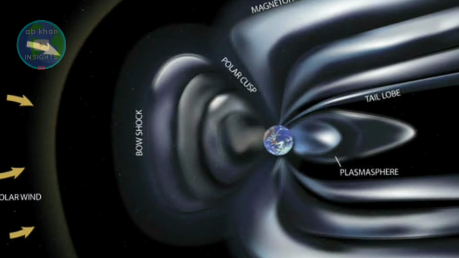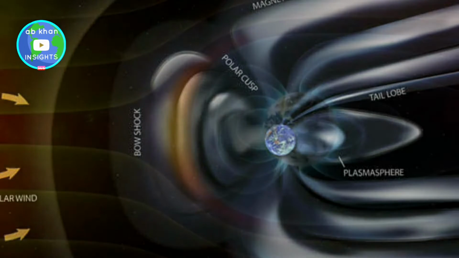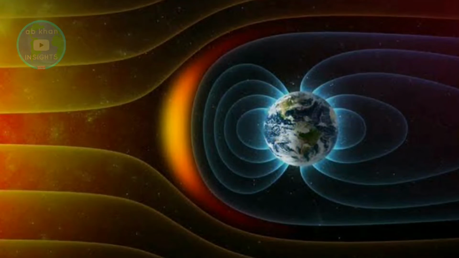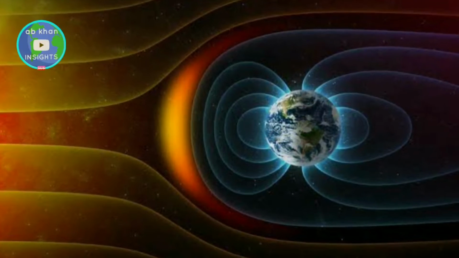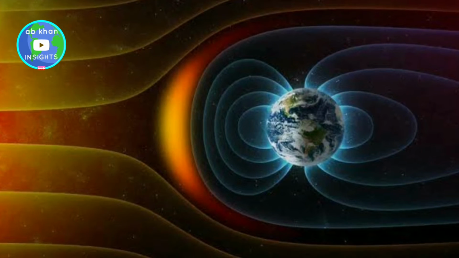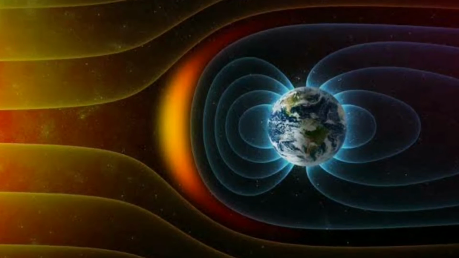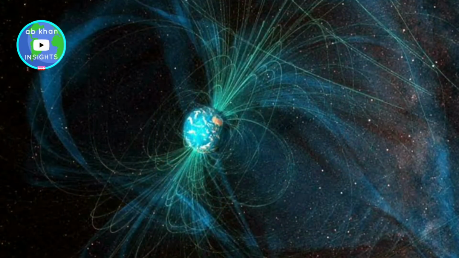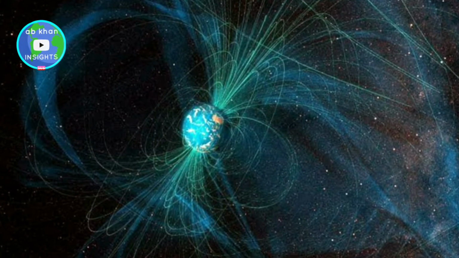A magnetosphere is a barrier surrounding the Earth. Now I am telling you the definition: a magnetosphere is a barrier surrounding the Earth, deflecting particles of the solar wind and protecting the Earth from the Sun's radiation. As we know, there are many harmful radiations coming from the Sun.